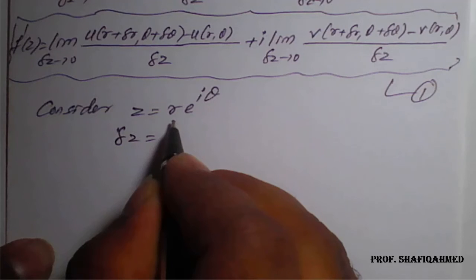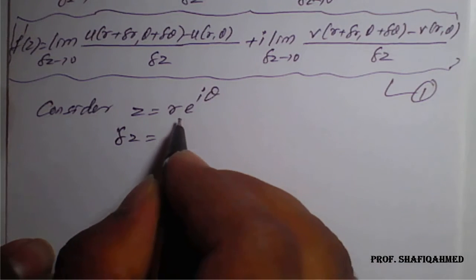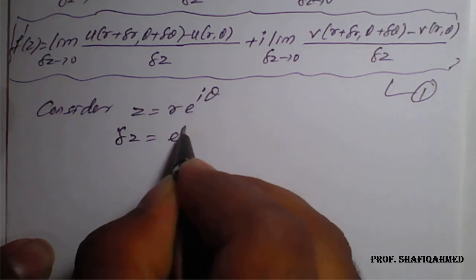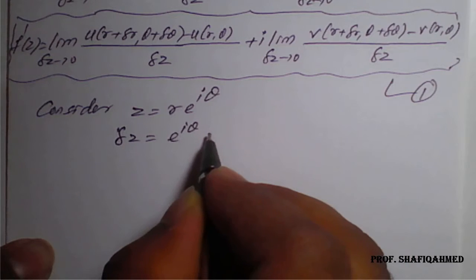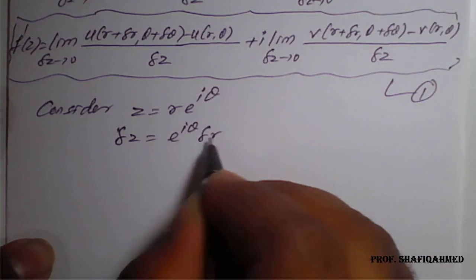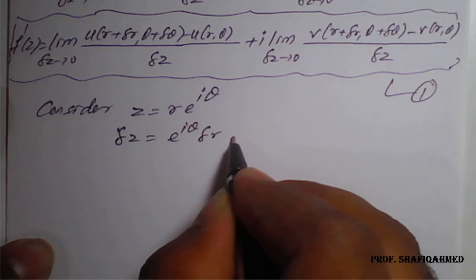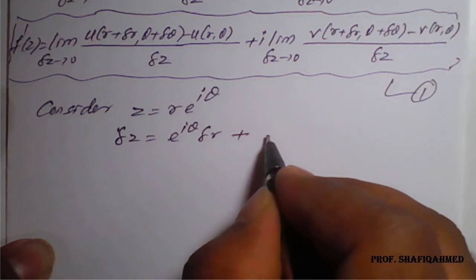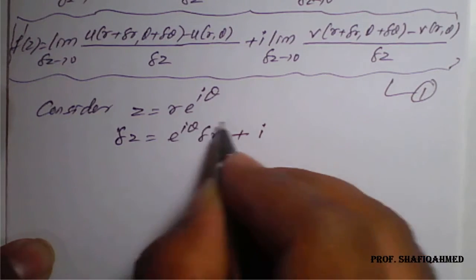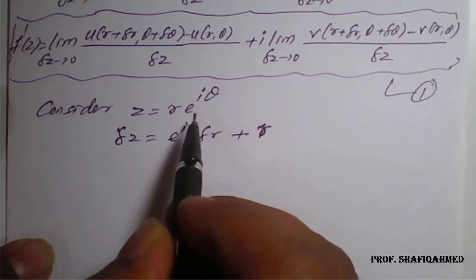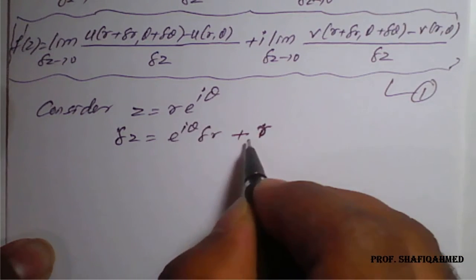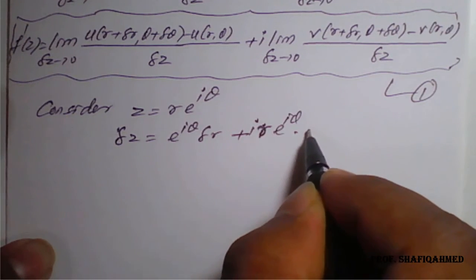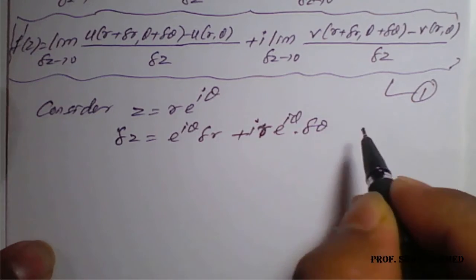We keep e raised to i theta as it is, times delta r, plus we keep r as it is, and the derivative of e raised to i theta will be i times e raised to i theta into delta theta.